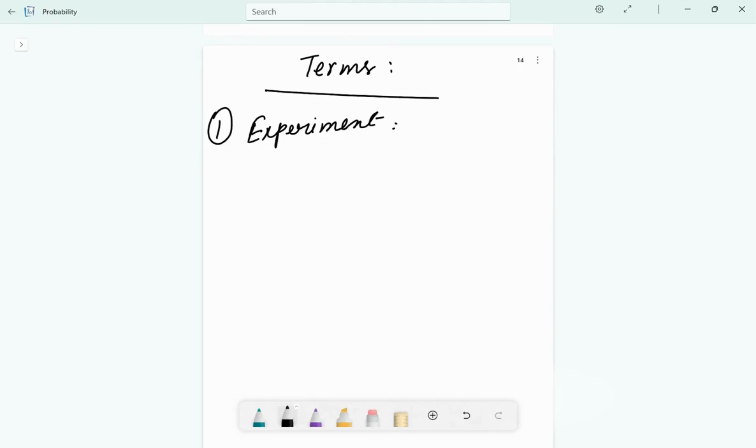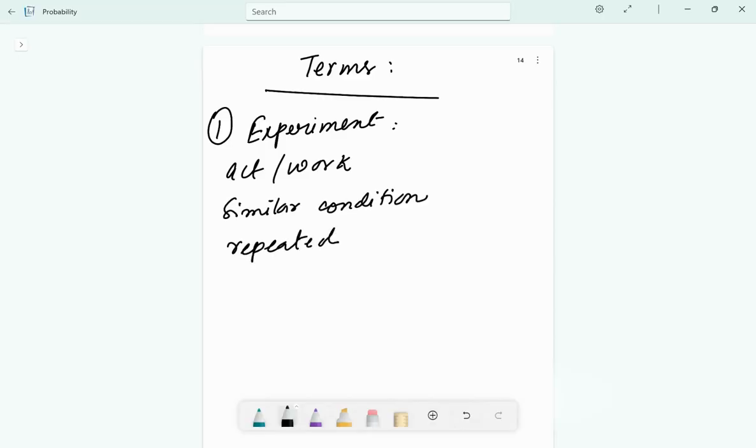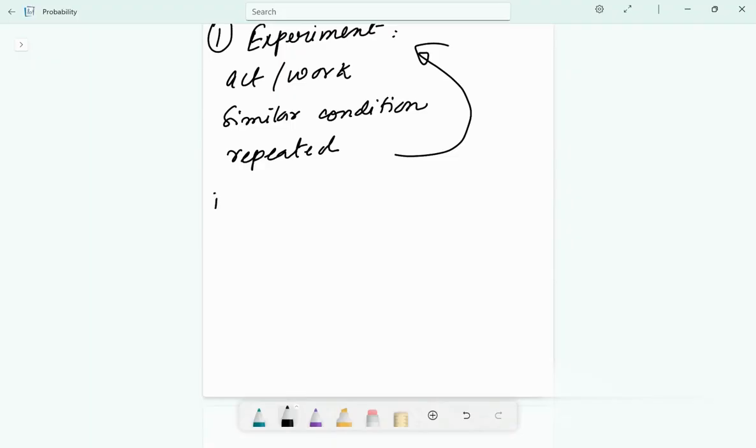Now see, what is the exact definition of experiment? If an act or work can be performed more than once or repeatedly under essentially similar condition, then only it will be called an experiment. See, I'll take two examples again.